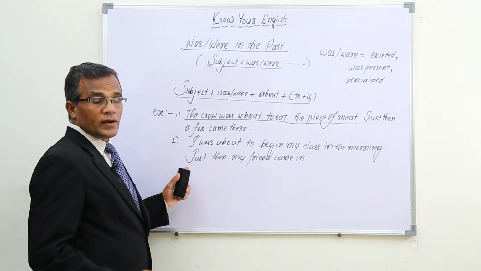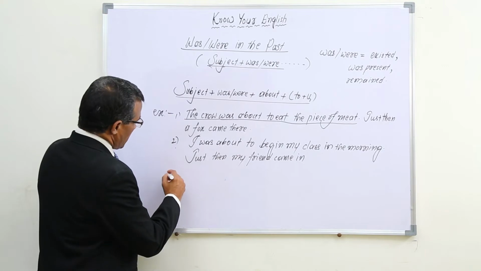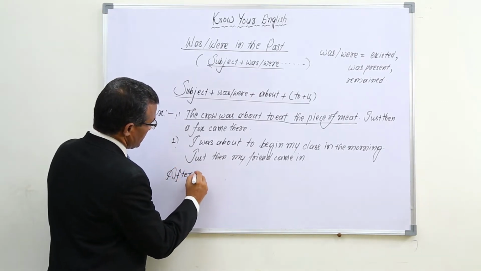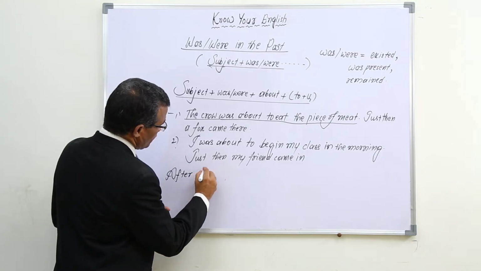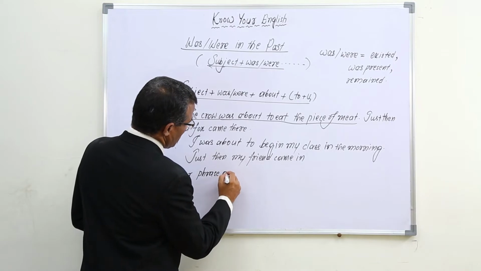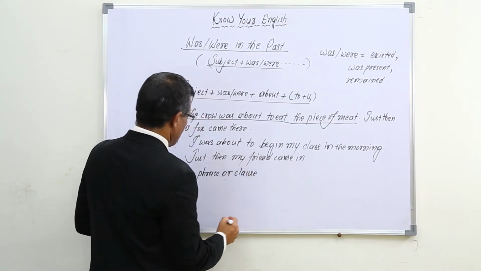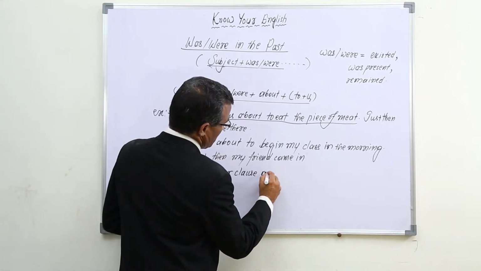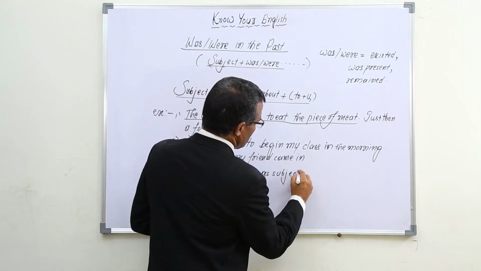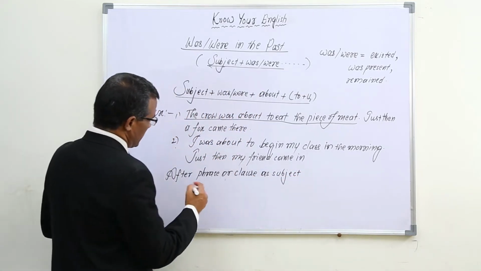One more structure we can use. After phrase or clause as subject, after subject also we can use was.